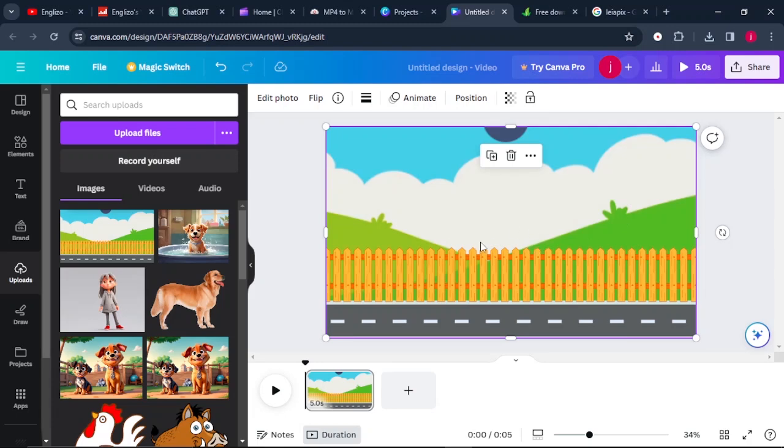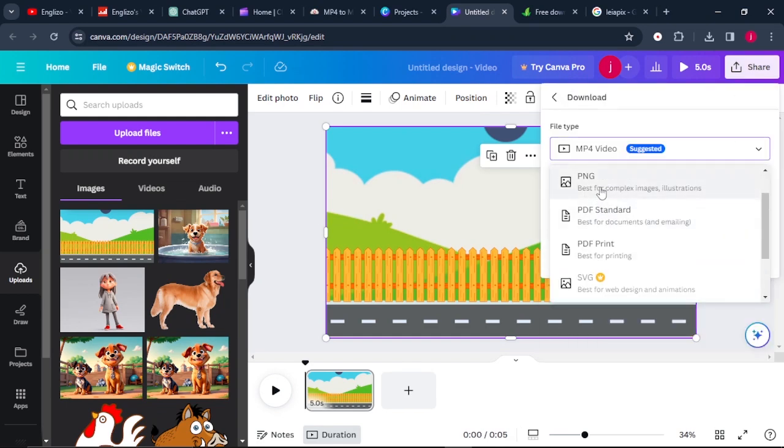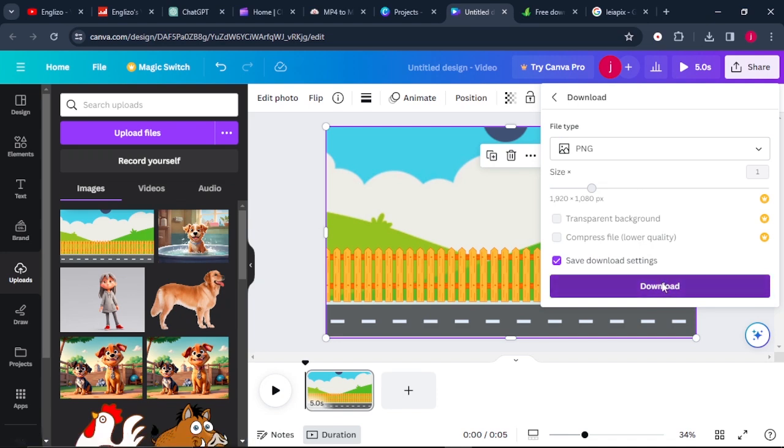Once our background has been added, the first thing that we need to do is download it as a PNG file, because we want to add more characters to it. So we'll download it not as an MP4, but we'll select it as a PNG file. We'll click on download.